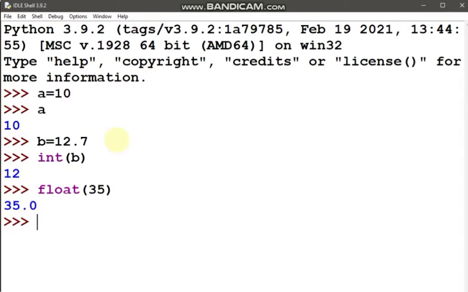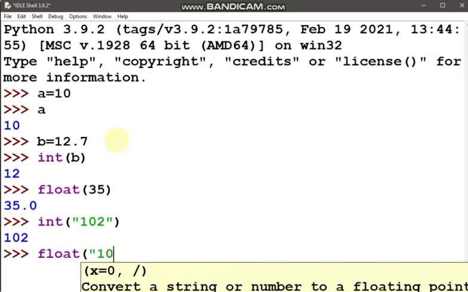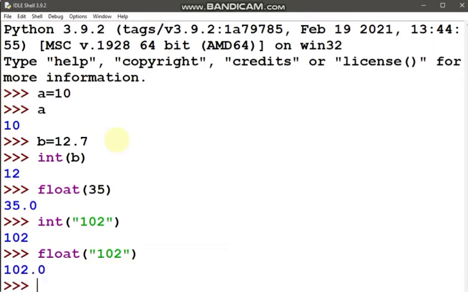And suppose int, let's take a string, let's take 102. So it will convert, and float 102, it is also converting the string value to a float value.